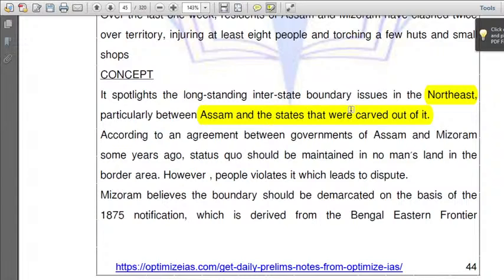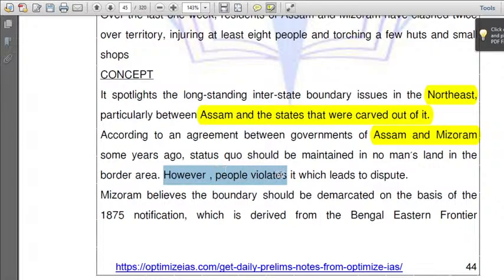According to the agreement between Assam and Mizoram some years ago, status quo should be maintained in the no man's land in the border area. What is status quo? That means you should not come into that area, and I should not come into that area. We should maintain the deal. That's what the status quo deal is about. However, people violate it, which leads to disputes.